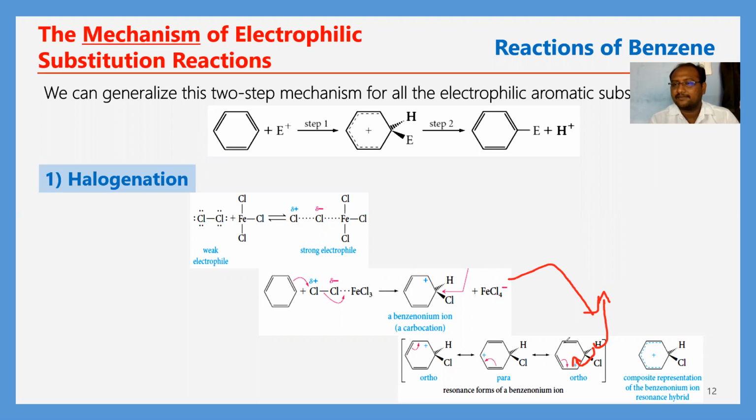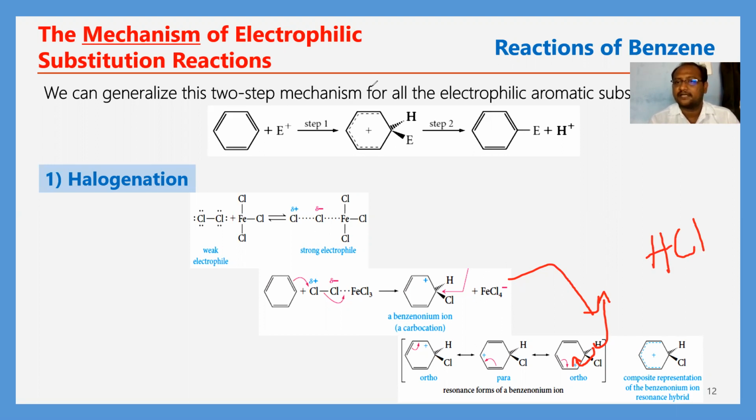Then it will restore its aromaticity by the removal of the proton. That will give more stability to the ring. So that's why in the final step, the removal of the proton takes place in the presence of this base. Then HCl elimination takes place: here H and here Cl minus come out from this FeCl4, and they join and form HCl as the byproduct. So this is the final step.